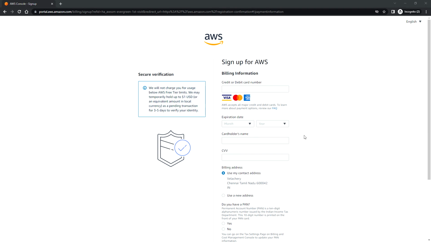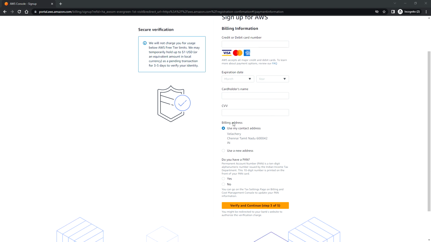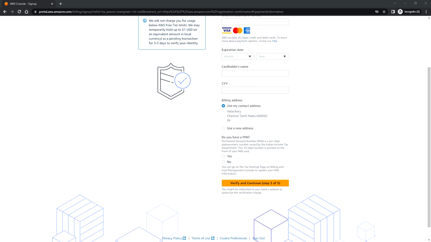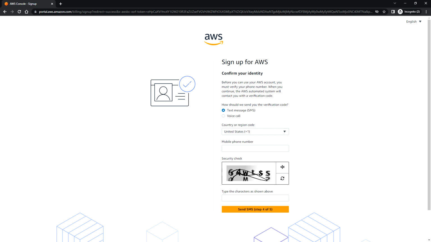Okay, and in the next step, you need to fill the billing information like credit or debit card number, the expiration date, and the cardholder name and CVV. Okay, so once you have provided your card information, then it will ask for you the OTP, and then 2 rupees from your account will be debited for the authorization.